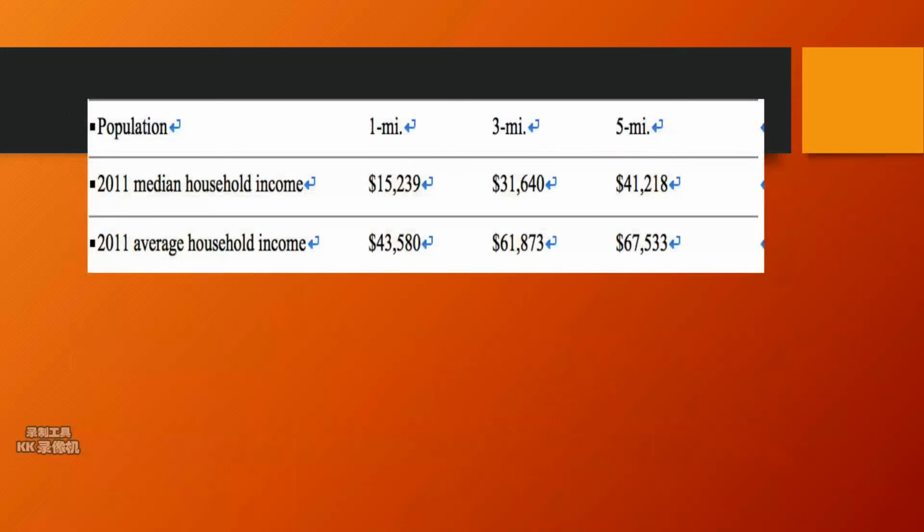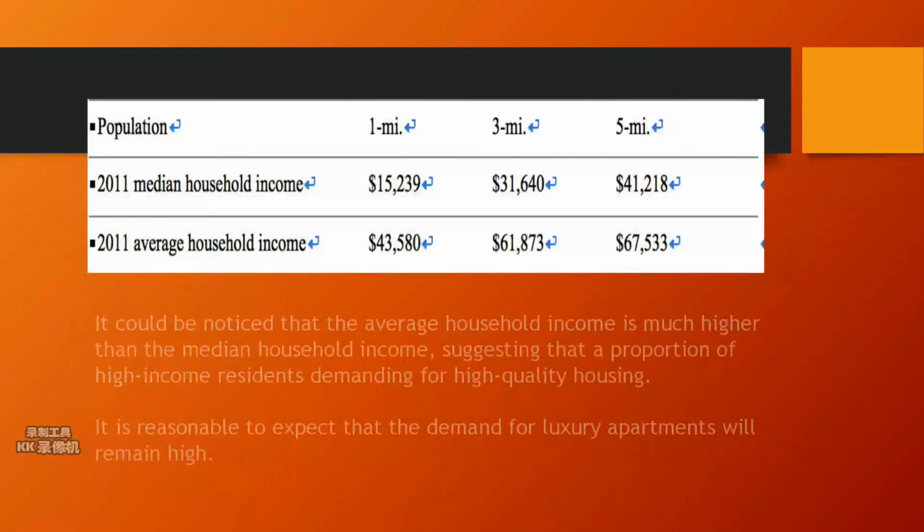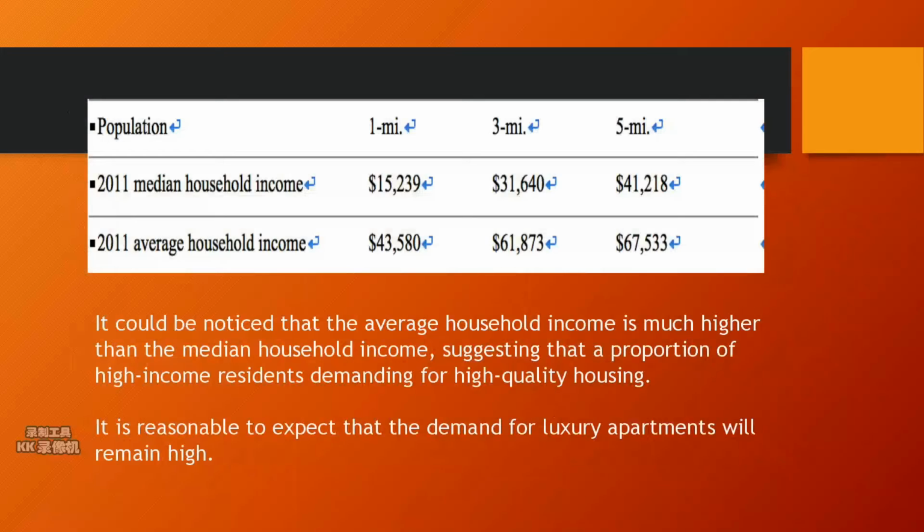Also, from the income level perspective, it would be noticed that the average household income is much higher than the median household income, suggesting that the demand for high-quality housing is supported by a proportion of high-income people. It is reasonable to expect that the demand for luxury apartments will remain high. Next, Lin Wei will introduce the sensitivity analysis.